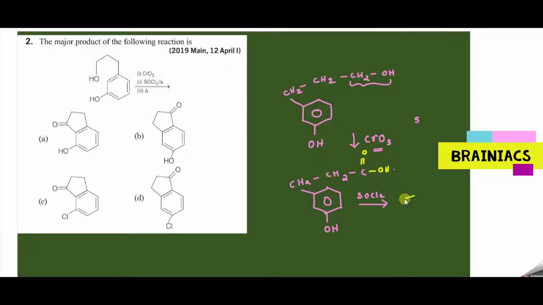It will replace the OH group with chlorine. So I can easily say here OH will be there and here you have CH2. Okay, then CH2, you will have C double bond O Cl, like this. So that is after treating with the SOCl2.